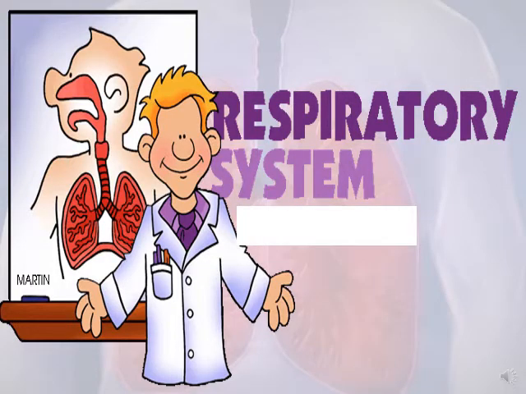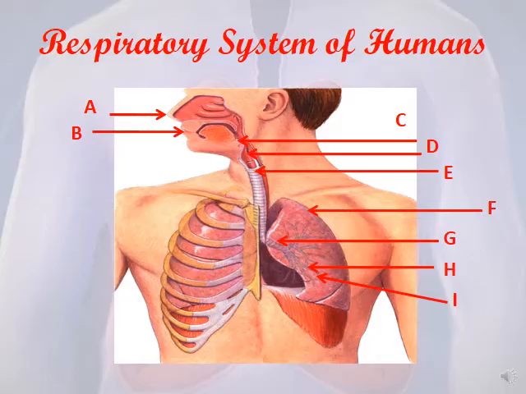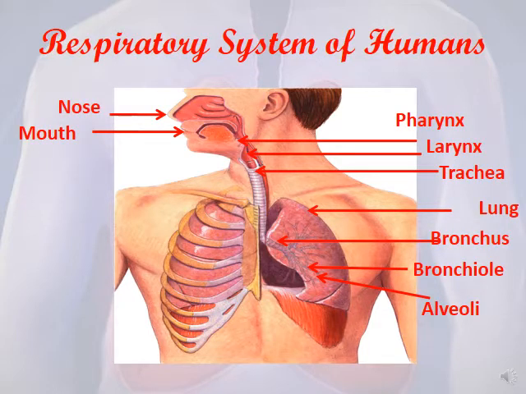Let's first go deeply inside the respiratory system. The respiratory system of humans is composed of many different organs that have different functions. This figure, you have to know it, and you have to know the labeling of this respiratory system of humans. So the letter A represents the nose, where it contains the nasal cavities.